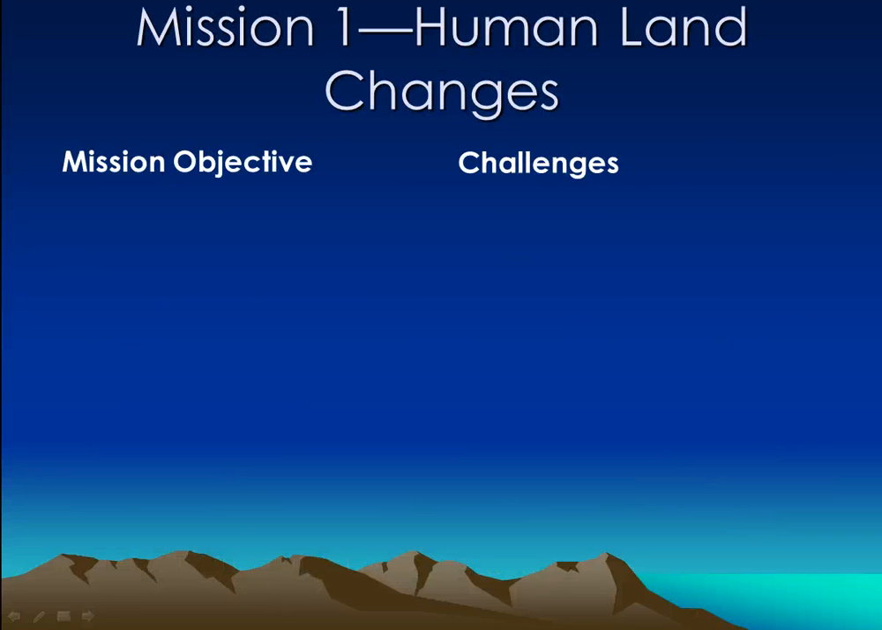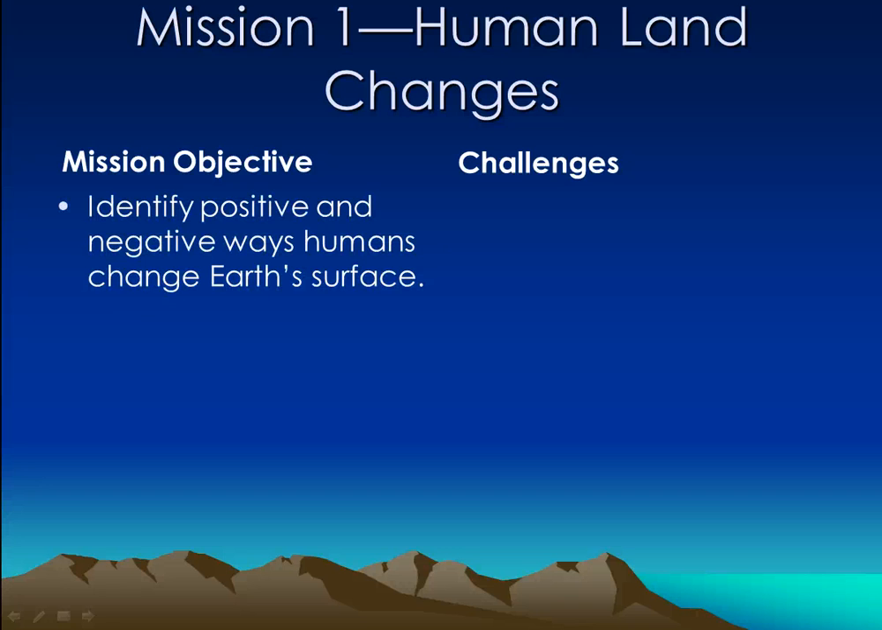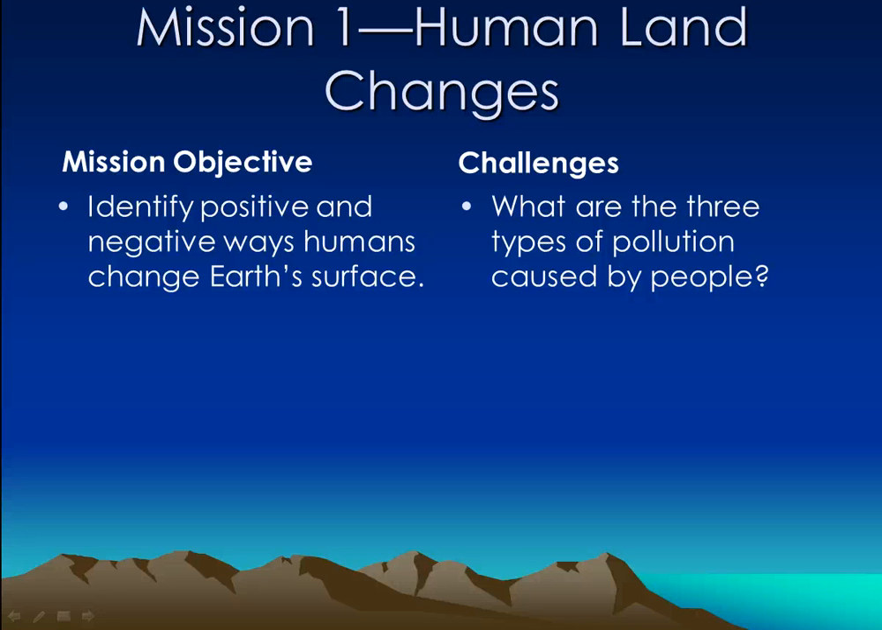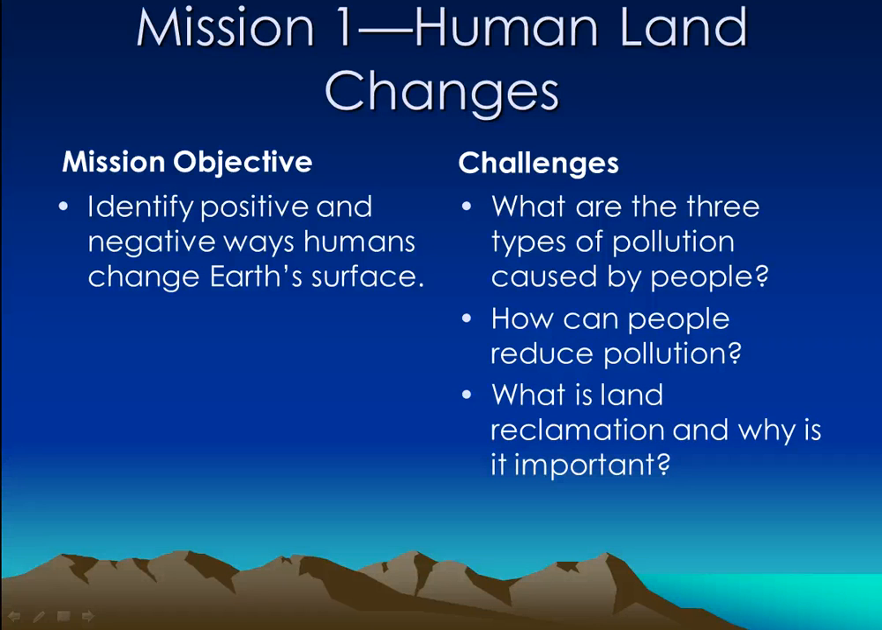Mission 1 of this level will be on human land changes. Our mission objective is to identify positive and negative ways humans change Earth's surface. Our challenge questions: what are the 3 types of pollution caused by people? How can people reduce pollution? And then this is a 2-part question: what is land reclamation and why is it important?